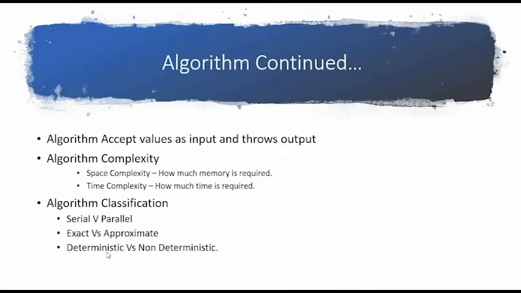Now it can be deterministic or non-deterministic. For every step you give the input and it produces the output, and at every output stage it will learn and then increase its efficiency. That would be non-deterministic. But if it is producing the exact result which you require, then it would be deterministic.